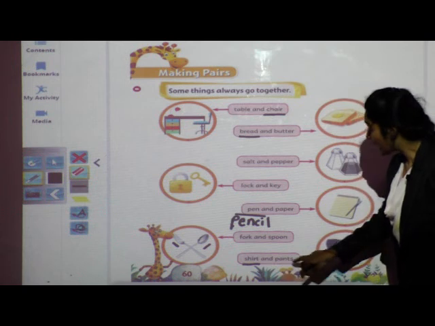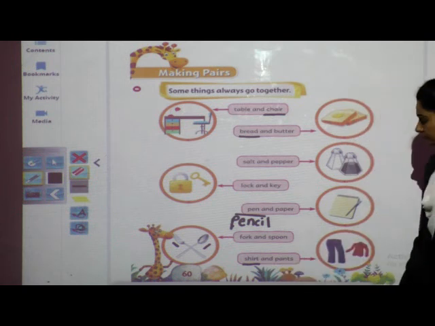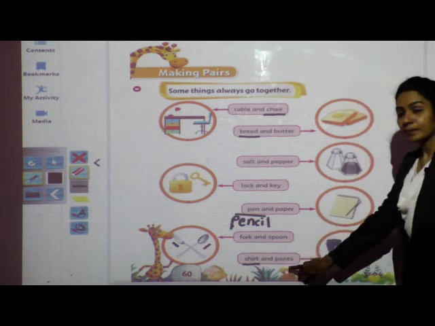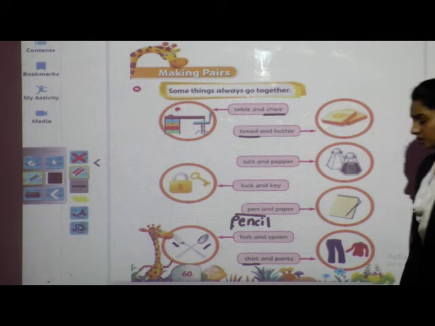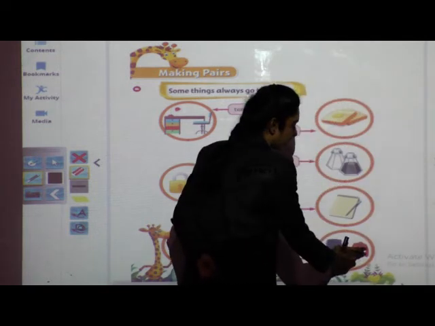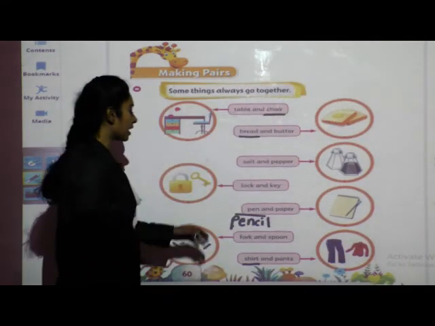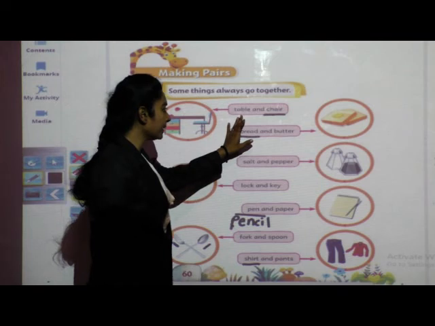Shirt and pants. Shirt and pants. Okay? Can you see this? This is a shirt and this is a pant. So children, one more time just repeat after me.